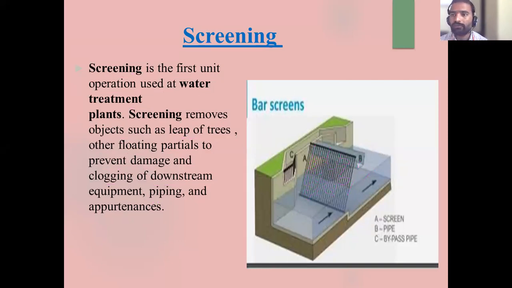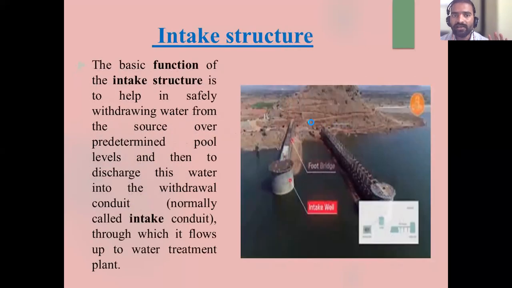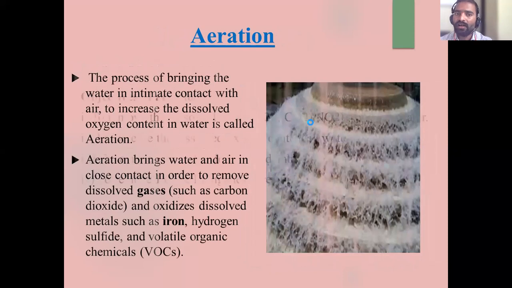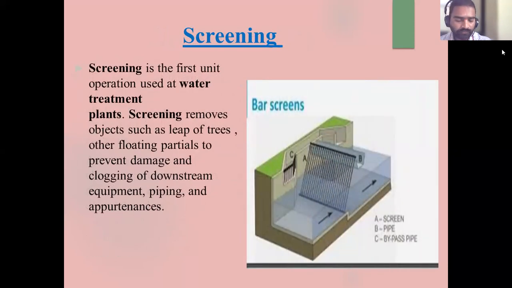Now it's time up. We will continue in the next class. Today we have seen the function of the WTP and the intake structure, and we have seen screening. How the aeration is done and the next units we will see in the next class. Is it clear? Yes, sir. Okay, we'll stop here. From tomorrow we will see each unit individually.